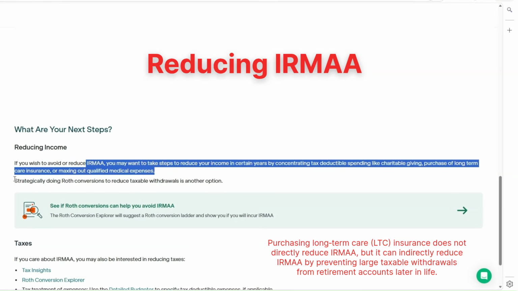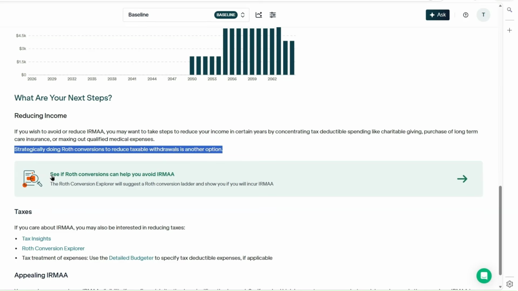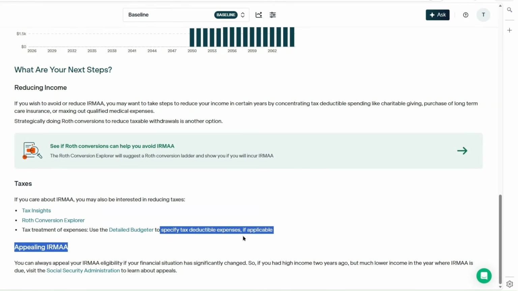You can also strategically do Roth conversions to reduce taxable withdrawals as another option. So here you've got a link right here to investigate Roth conversions, and you may also want to look at Tax Insights, the Roth Conversion Explorer, and using the detailed budgeter to specify tax deductible expenses.